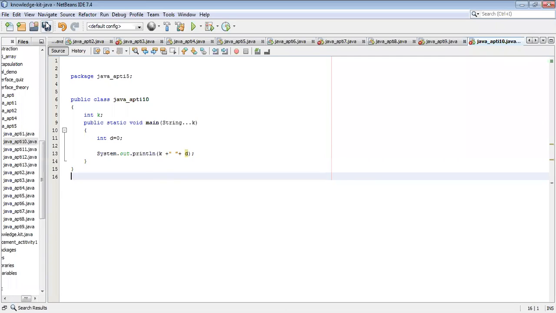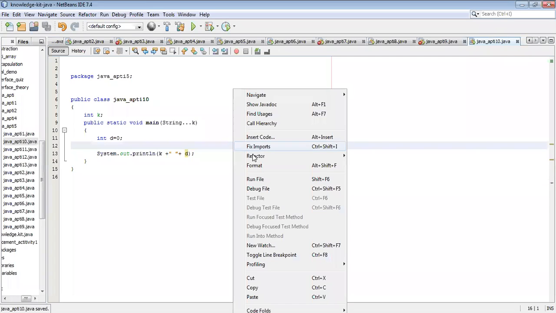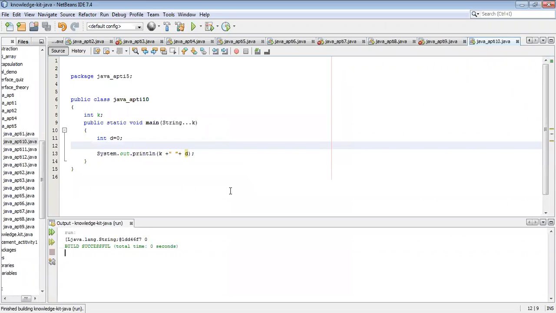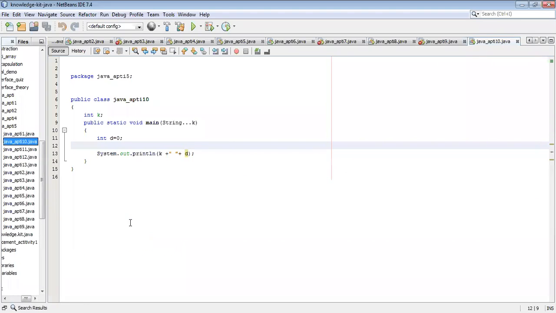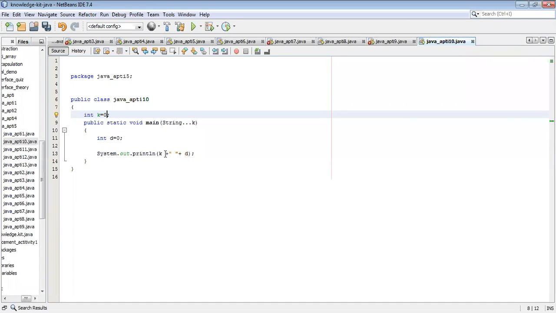K must be static. No, if we take it as a global variable, then nothing, garbage value won't display. Definitely zero will be displayed here. And first, if you perform any initialization here, then with the help of a reference, normally we should access this, right?